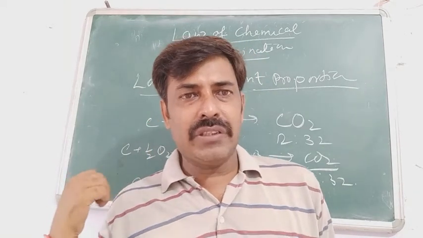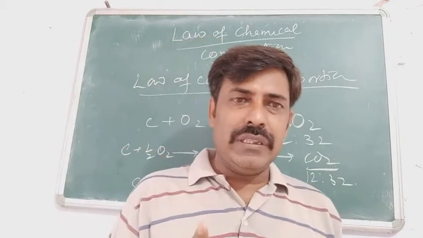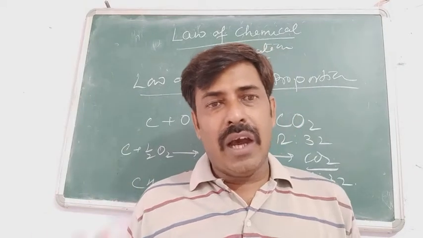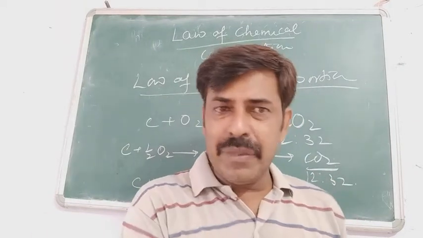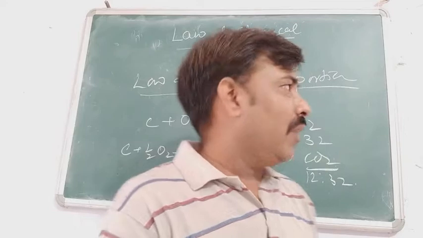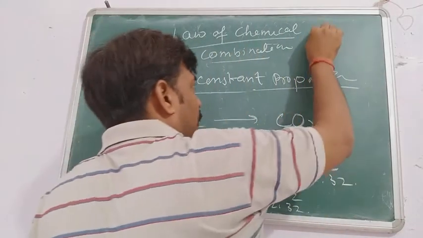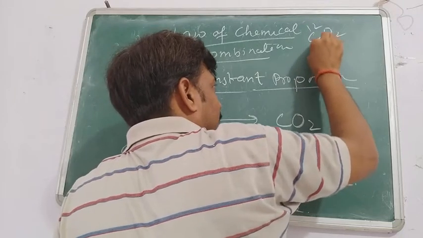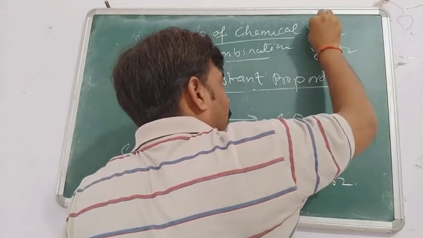Here everything is okay, but consider the cases where there are isotopes. Taking the same example of carbon dioxide, suppose two different compounds, one containing C12 and the second containing C14. What will be the ratio?